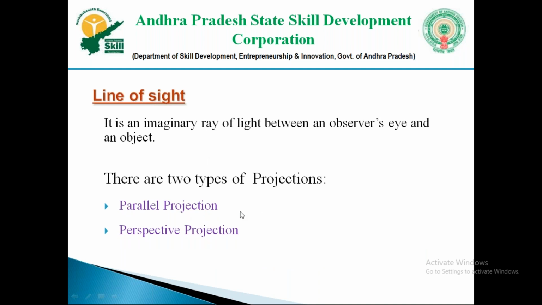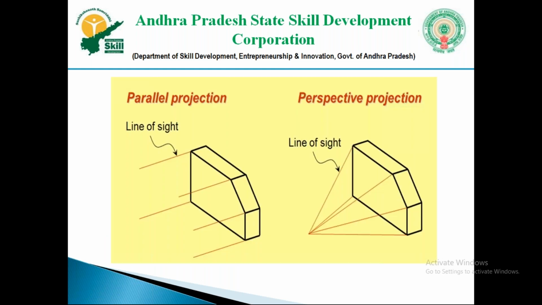Next, parallel projection. In parallel projection, each and every line of sight will be parallel to one another. See, here is the example. This is a particular object. And when it comes to perspective projection, each and every line of sight will be at a certain angle, inclined to one another. So these are the two types. We only follow parallel projection.